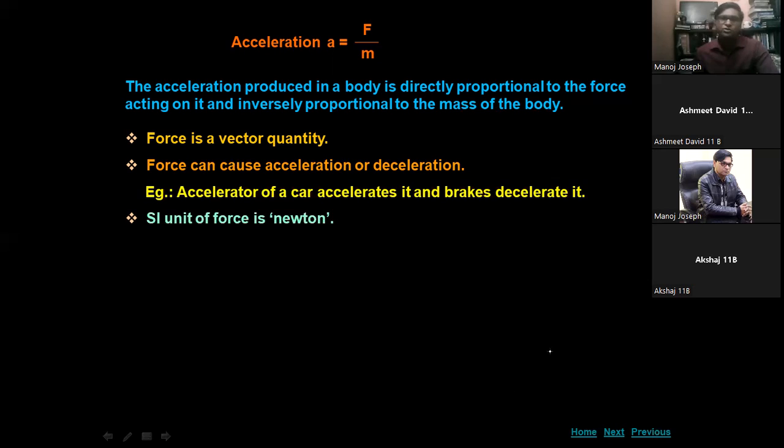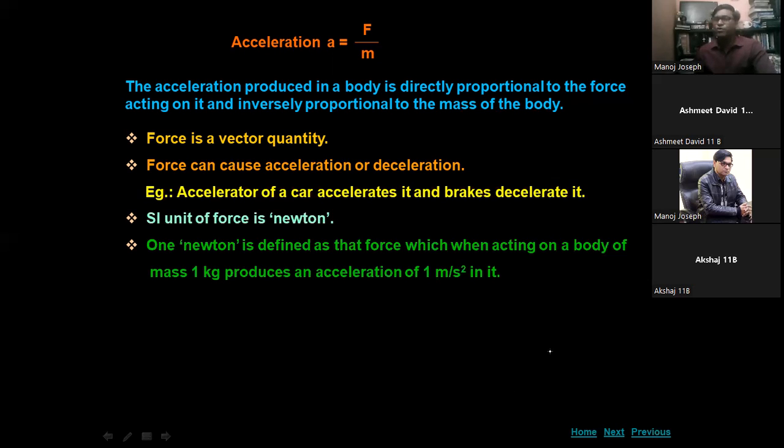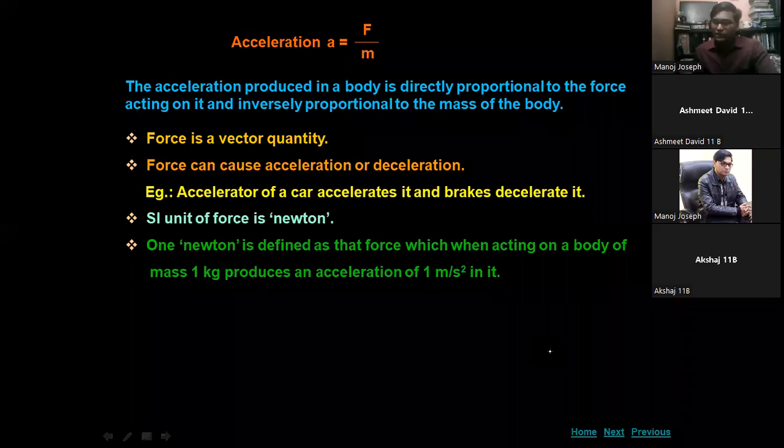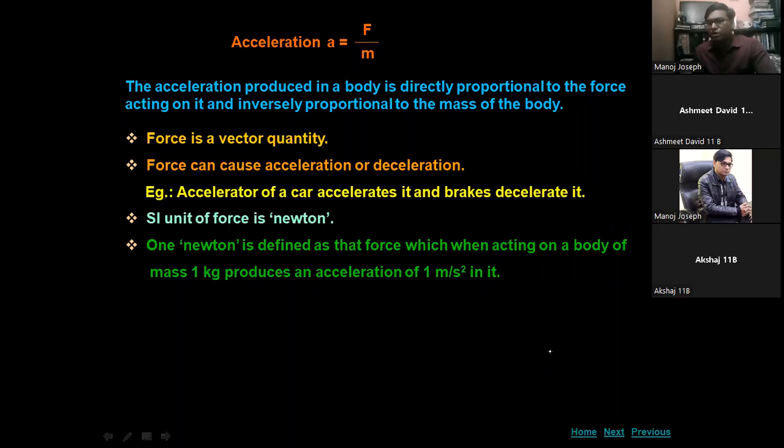The unit of force is Newton, as you know. The 1 Newton is defined as the force which, when acting on a body of mass 1 kg, produces an acceleration of 1 meter per second square. If you are applying a force over a body of 1 kilogram and the body has an acceleration of 1 meter per second square under the effect of that applied force, then this force is called a force of 1 Newton. So you can be asked in the exam, define 1 Newton. You can define it by using this.